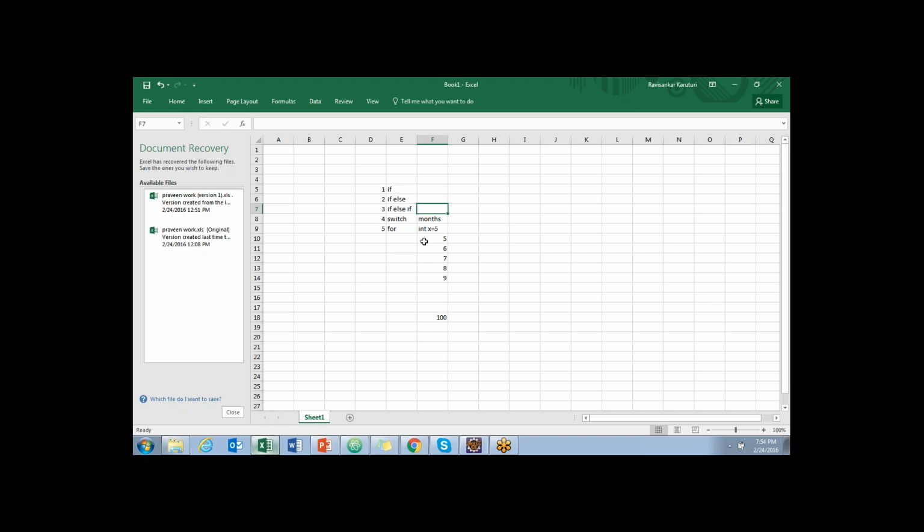But my class for loop should be: if I give you 5, it should print from 5 to 100. If I give you 7, it should print from 7 to 100. If I give you 20, it should print from 20 to 100. Got it? So this is the output I should get.